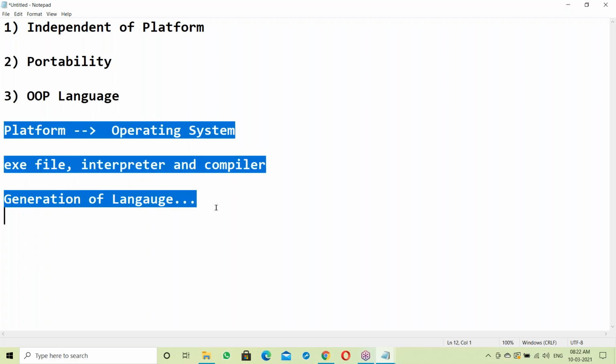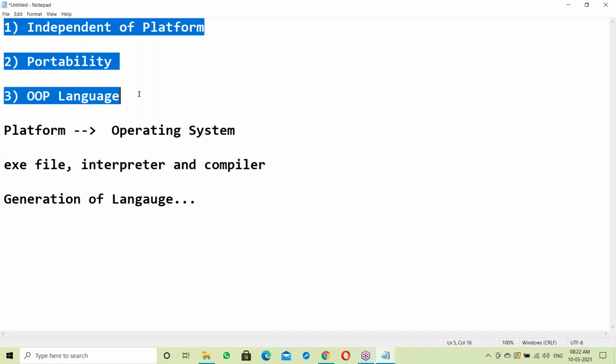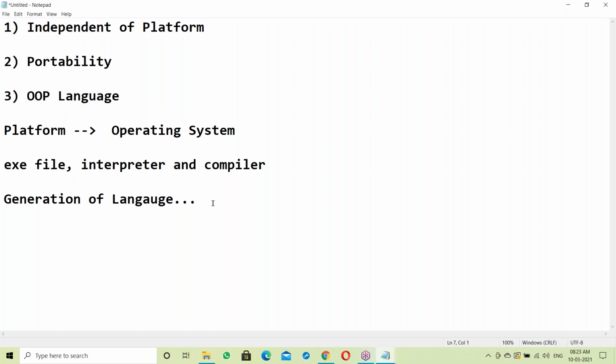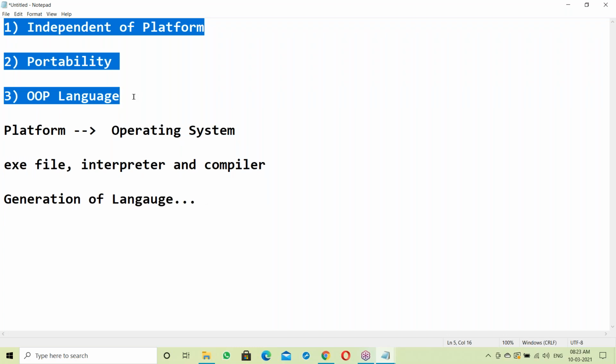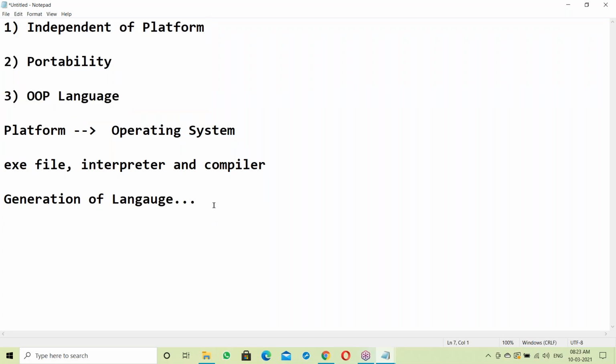If you know the basics, it is easy to understand Java features. I can explain Java features directly, but you may not understand them directly. So before that, there are some prerequisites, some basic knowledge. If you know these basics, it is easy to understand Java OOPS features. For that reason, I'm starting from the basics.